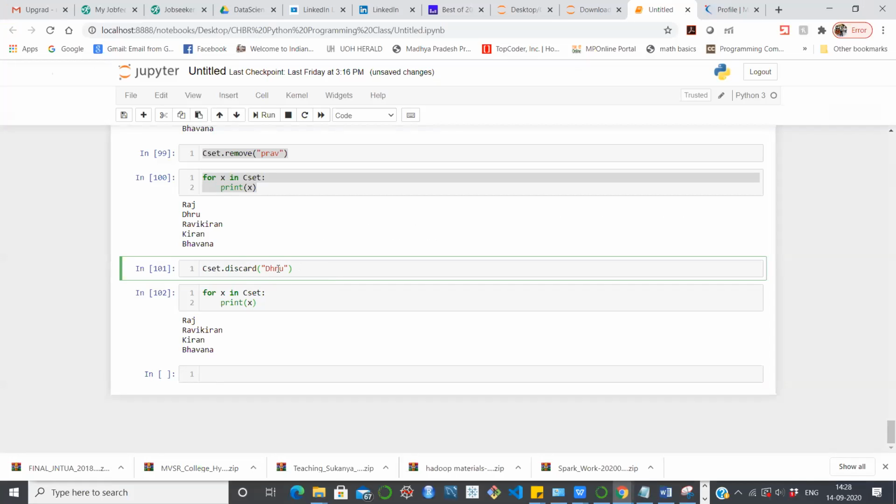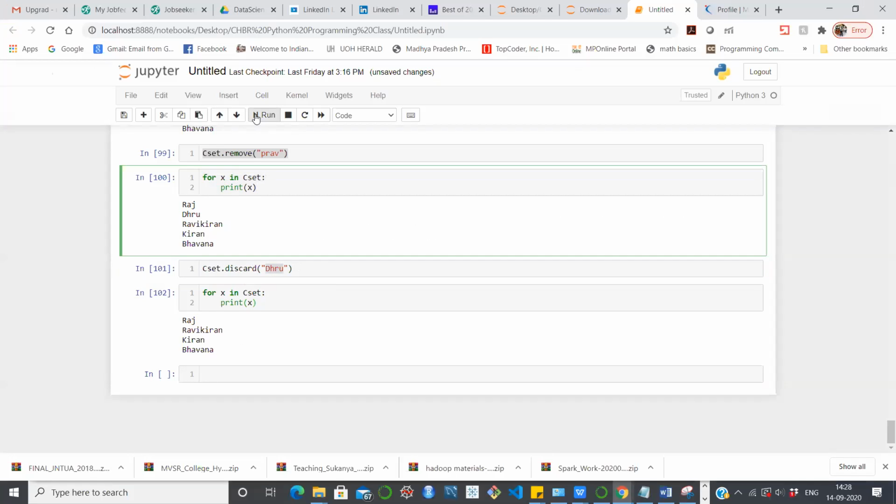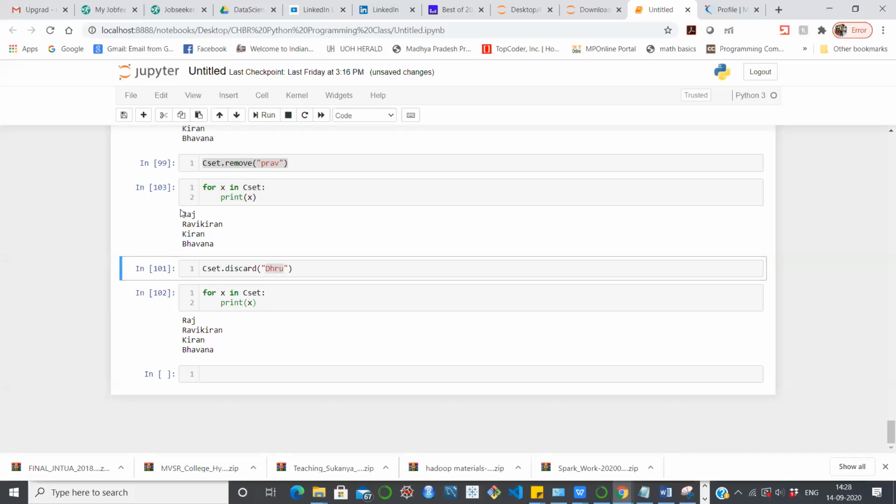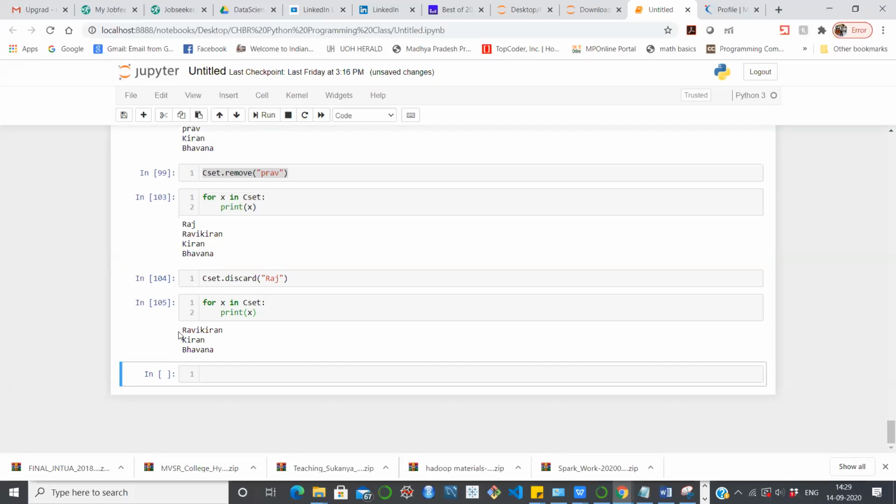Now here I am going to use discard, because Dhruv is already not there since I have removed it. Let me again print the set. I have only these many names. Now out of this I need to remove something using discard. I just wanted to remove Raj. Now let me print again. So yeah, Raj is not there. That means you can either use the remove method, or you can use the discard method.